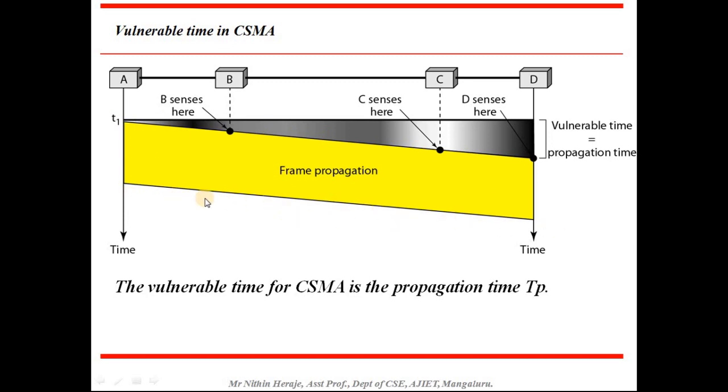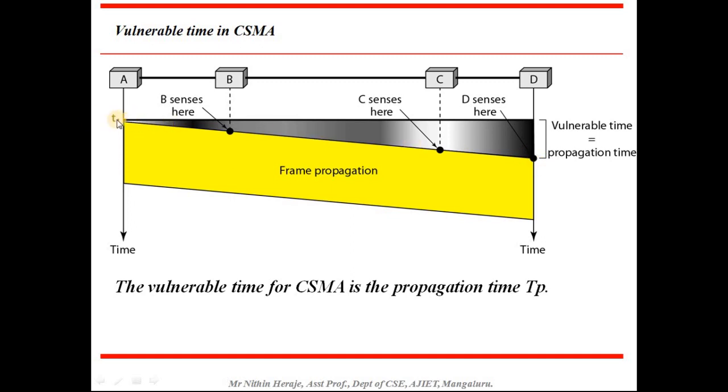This width is the propagation time taken, and this is the average time for the frame. At this particular time B senses, at this particular time C senses, at this particular time D senses. So this is the last and the late station that is going to sense that A has transmitted some data.